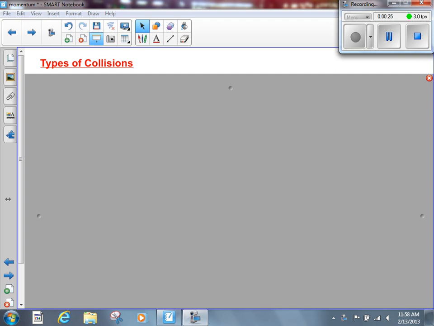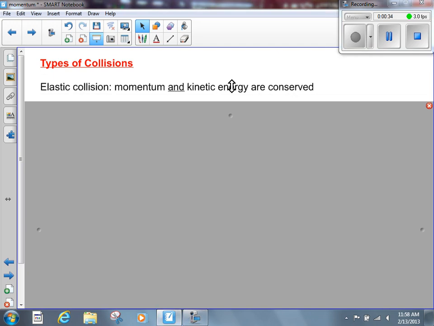But we are going to distinguish between two types of collisions in another way. That other way is with kinetic energy. The first type of collision is what we're going to call an elastic collision. An elastic collision is a collision in which kinetic energy is conserved. So is momentum. But that's a given because momentum is always conserved.